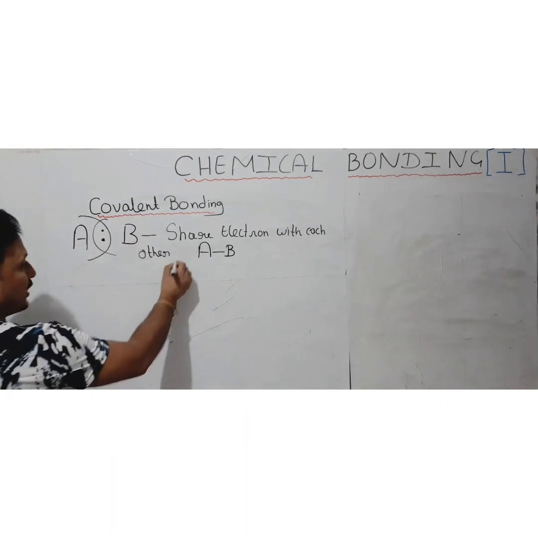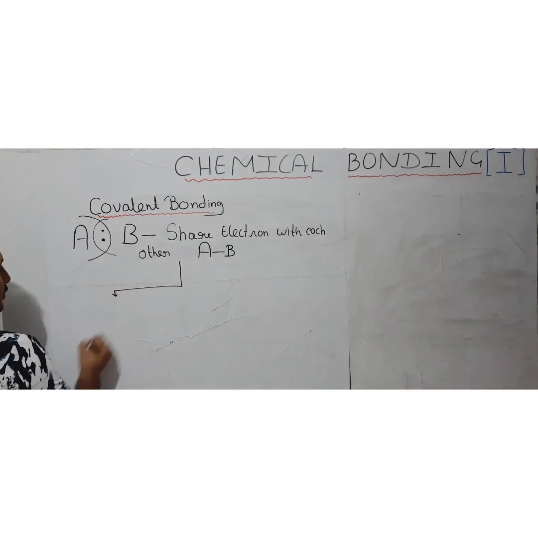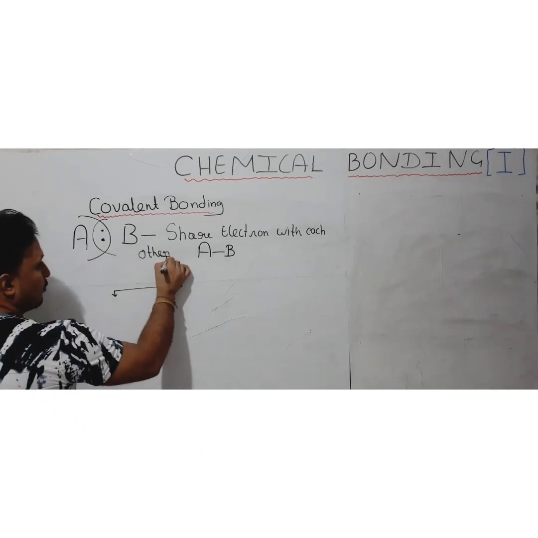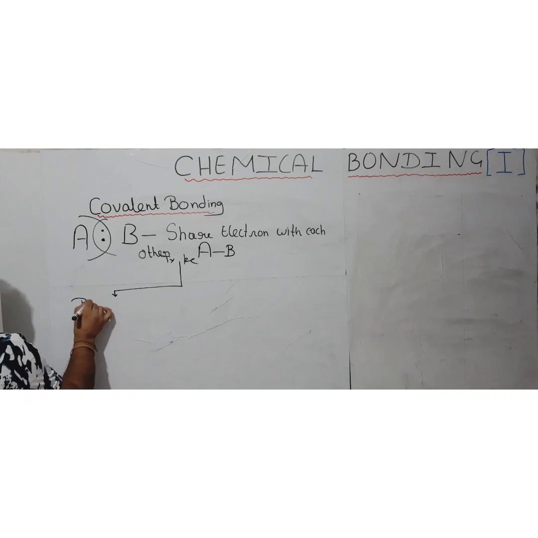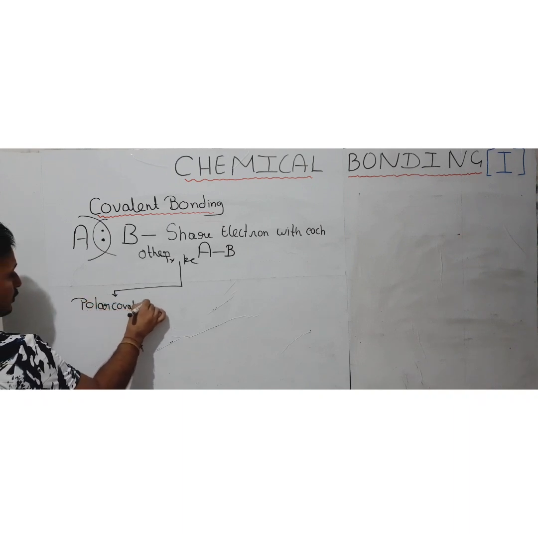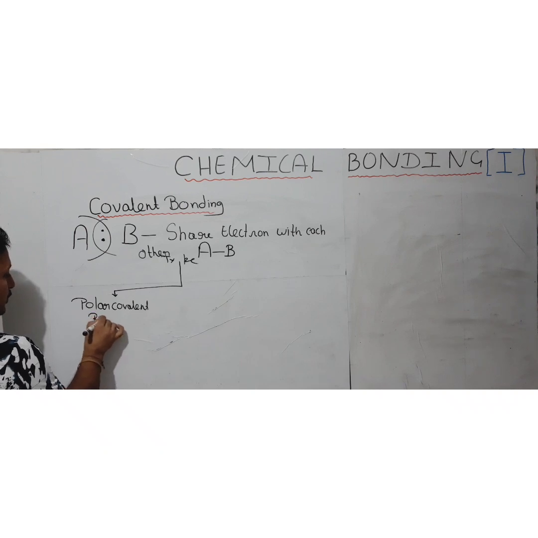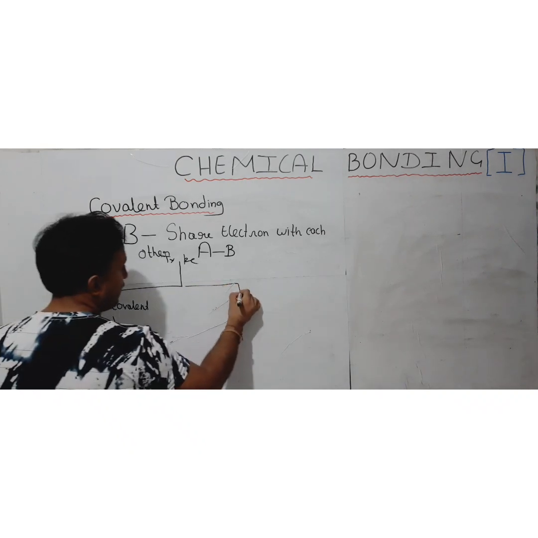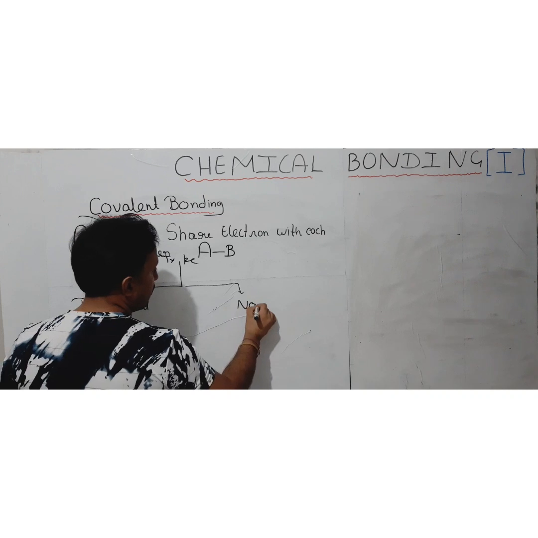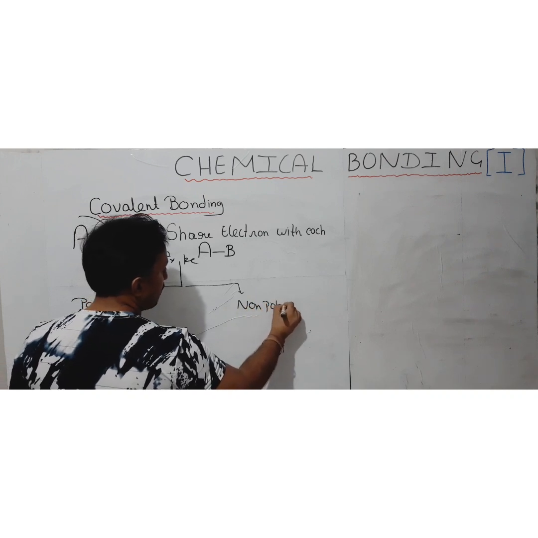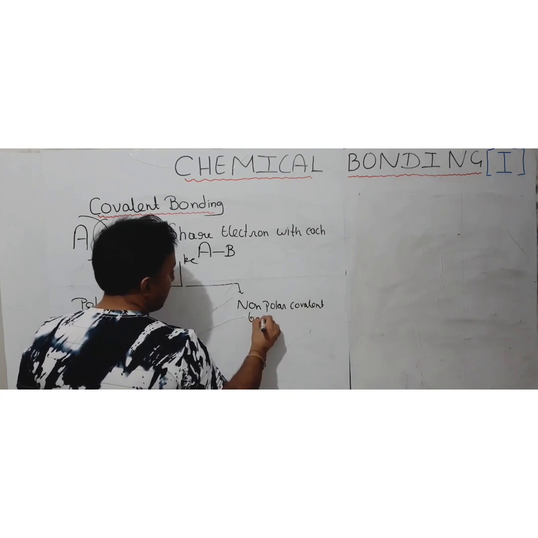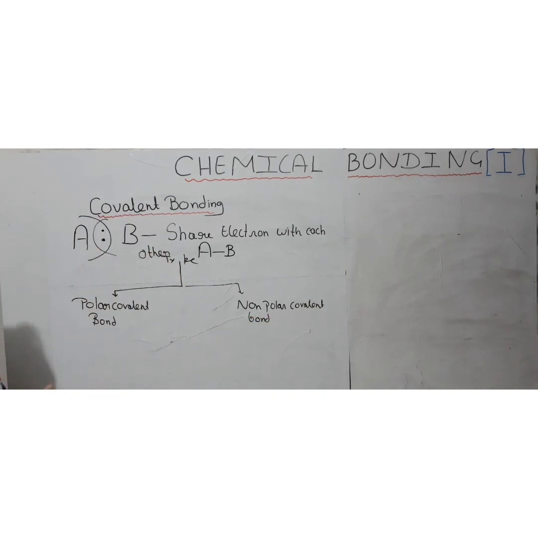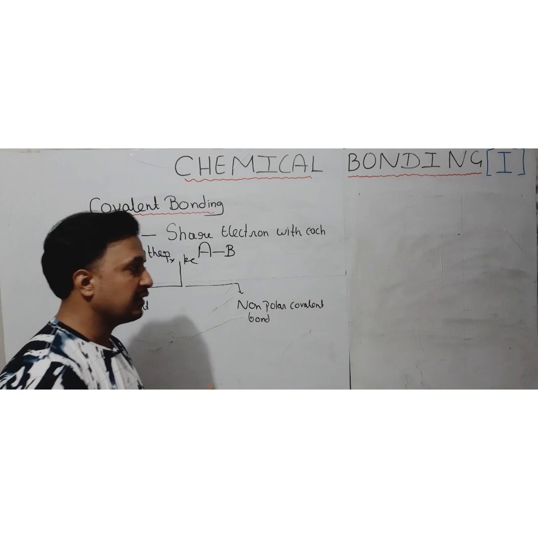Now a covalent bond can be of three types. There are three types of the covalent bond. One is known as polar covalent bond, and the other is non-polar covalent bond.